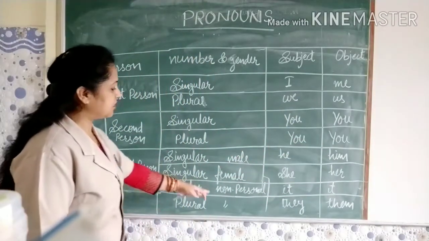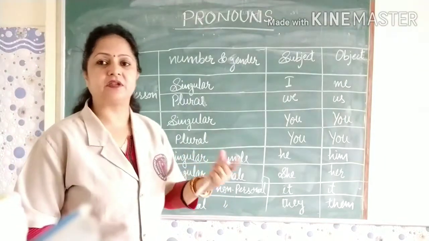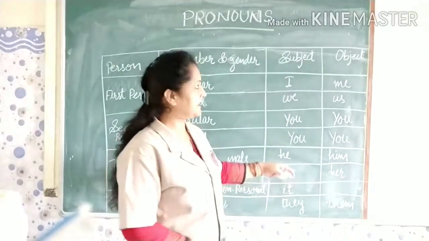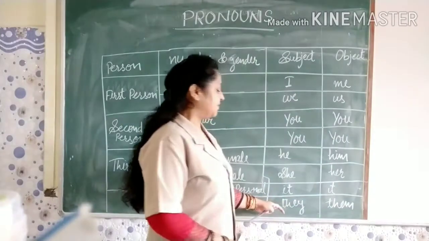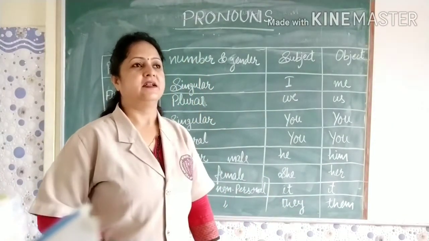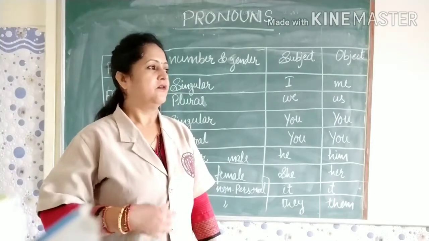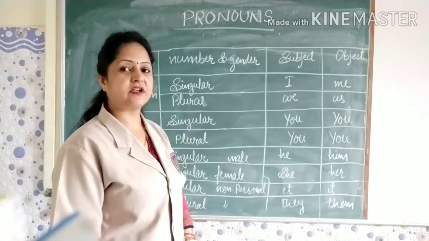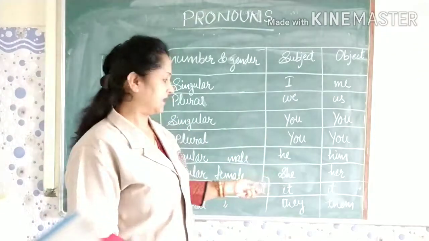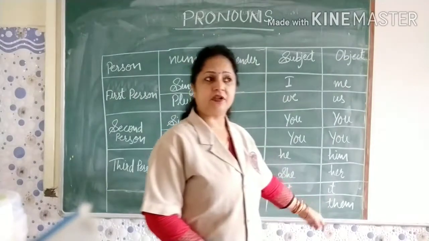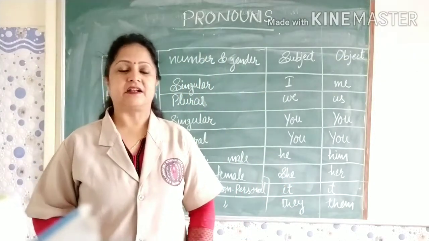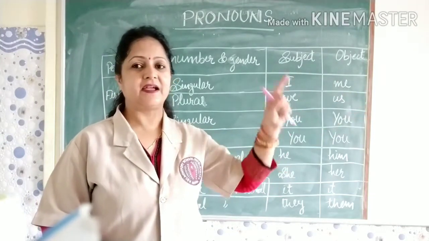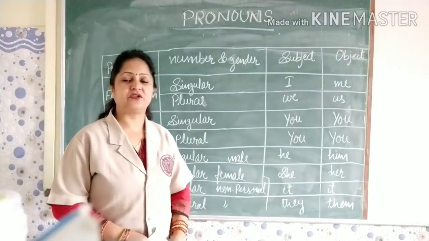Now in plural, when we talk about the human beings, like they. In case of subject we write they, and in case of object we write them. So let us take an example here. They are very good players. Okay, they all are very good players. That means we are talking about many persons here. Now them. For them, let us take one example here. Ravi threw a bucket of water on them. So here we use them as the object of the sentence.